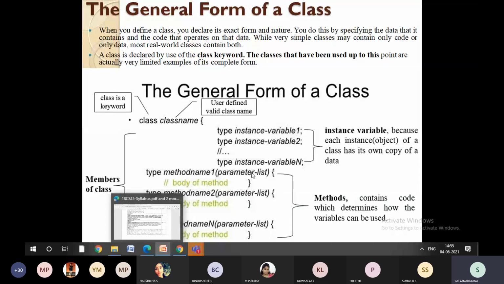So why are these all called instance variables? Because for that particular instance, for that particular object reference, we are going to use them. That is the reason they are called instance variables. So first you need to define the variables in the class.